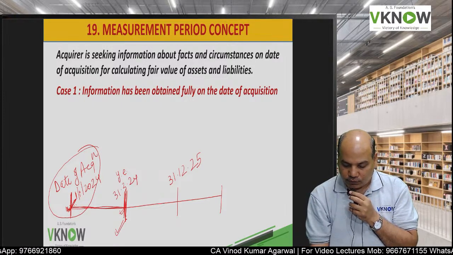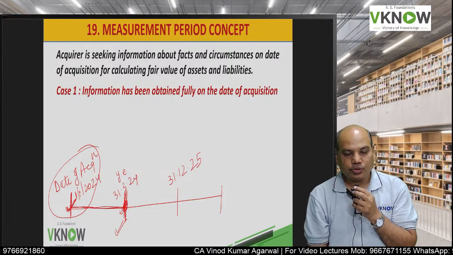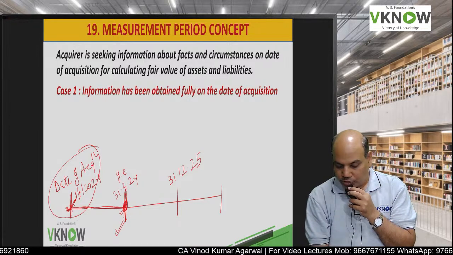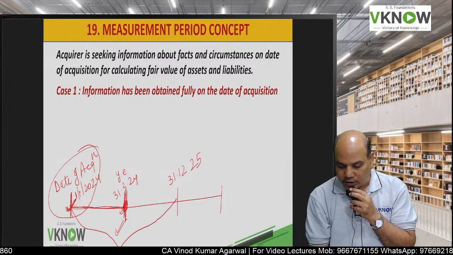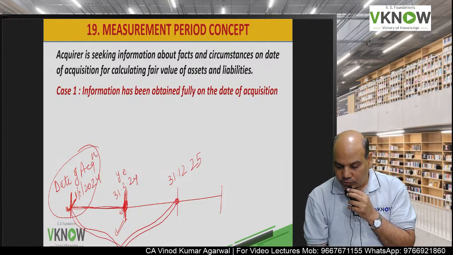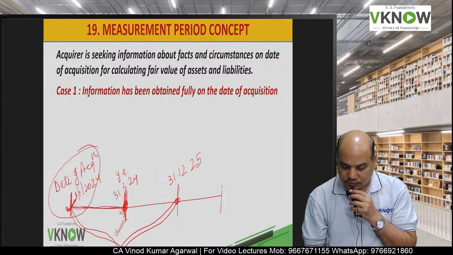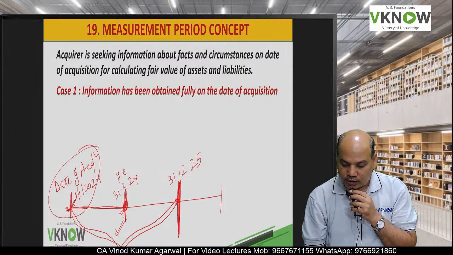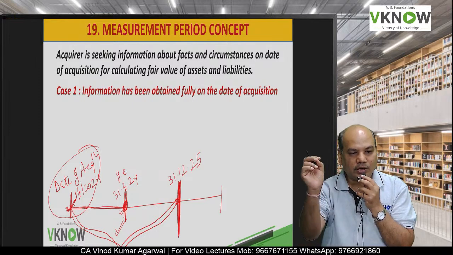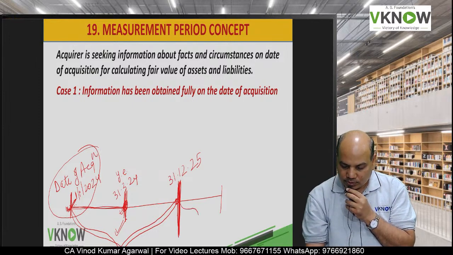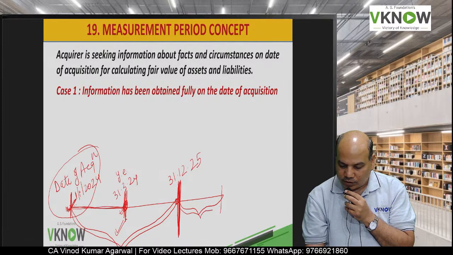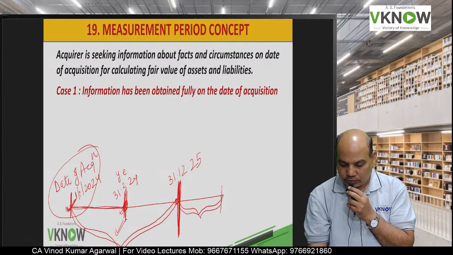Suppose you are not able to find out the fair value up to the first year ending date also, then you are given total 1 year time to find out the fair value and update your provisional figure. But if you are not able to find out the fair value even in 1 year time span, but you can find out the fair value after 1 year is over, what will be the accounting treatment?